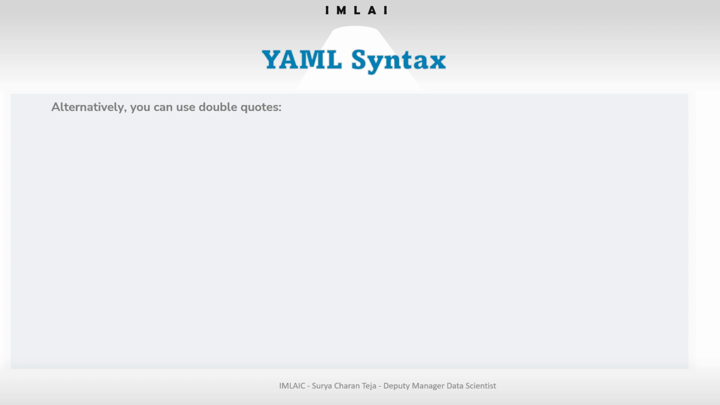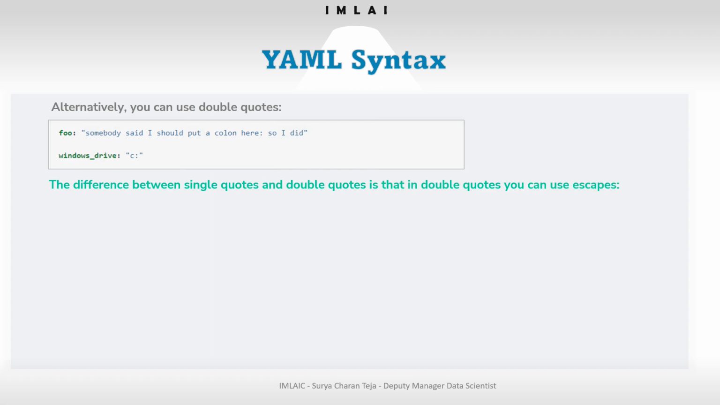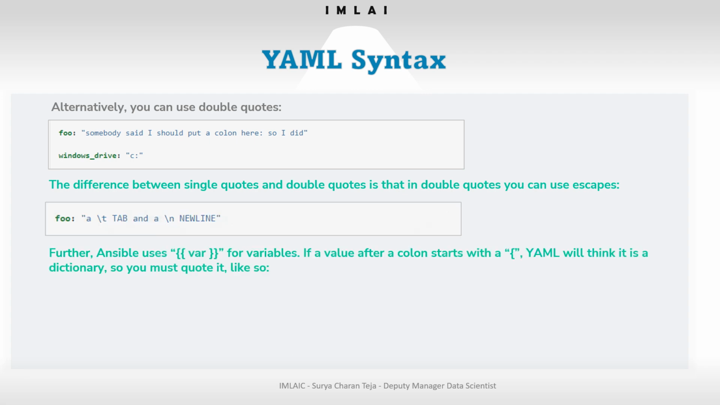Alternatively, you can use double quotes for the same example. The difference between single quotes and double quotes is that in double quotes you can use escapes. That's the main benefit. In a double quote you can use escape sequence characters, backslash t, backslash n. Ansible is Python, and these backslash characters are by and large the same. Backslash t in Python is tab, and backslash n is new line, so it remains the same.